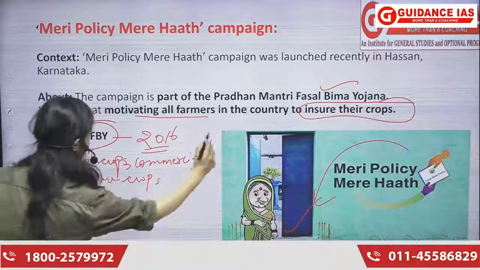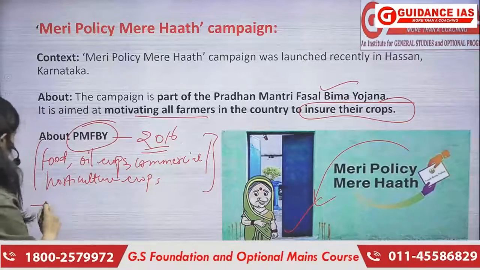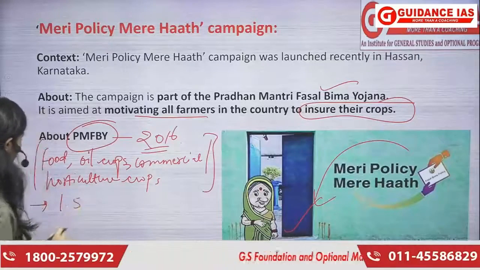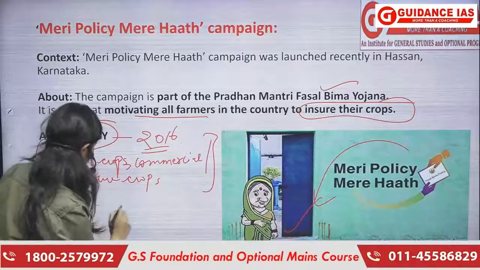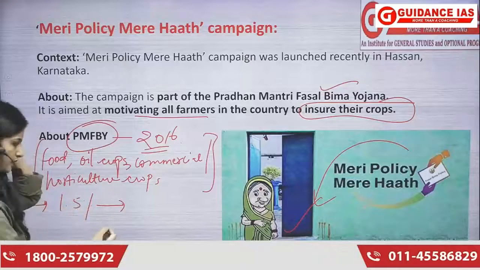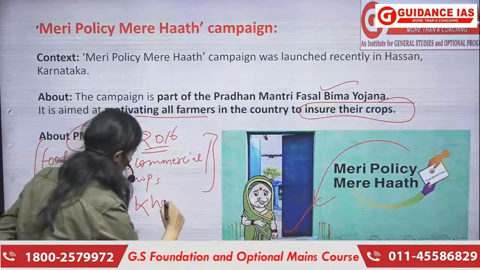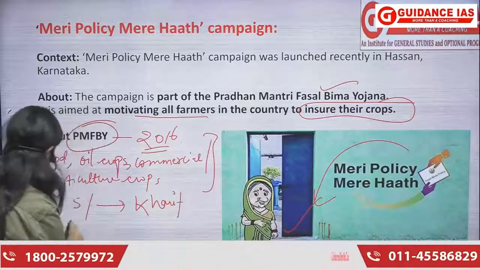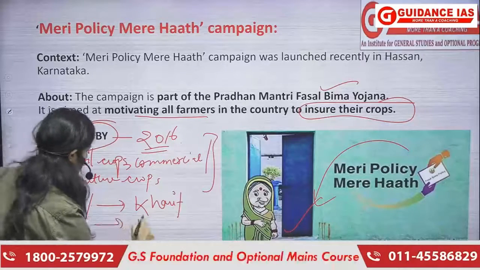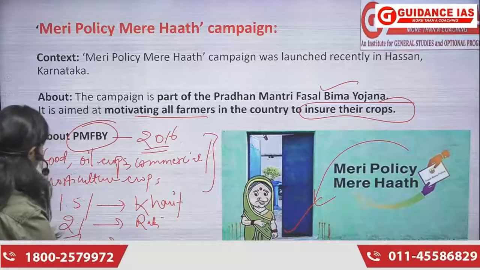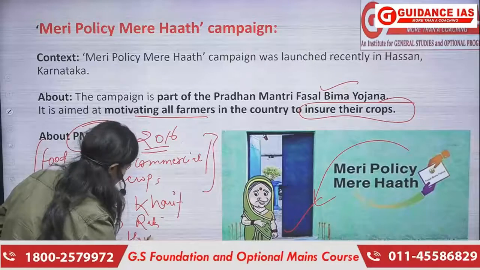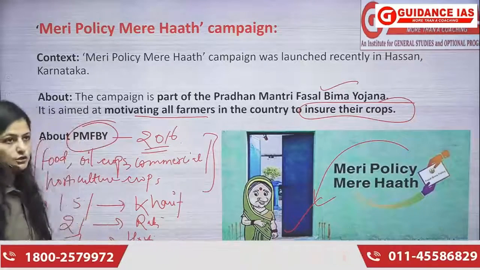right. And if we talk about the premium of it, so 1.5% जो प्रीमियम फार्मर्स को देना होता है, that is for खरीफ crops, which farmer pays. 2% they pay for rabi crops, and 5% they pay for horticulture crops or the commercial crops, right?